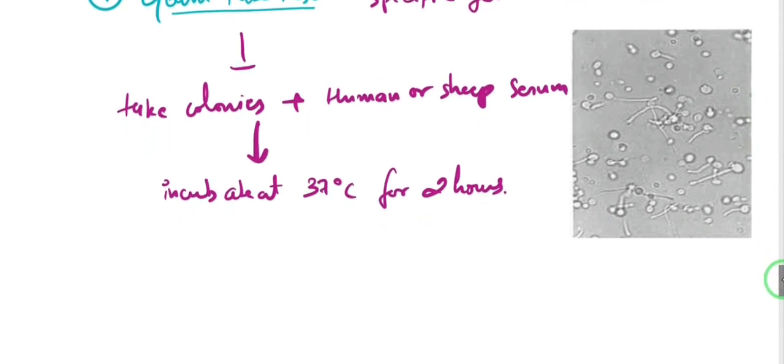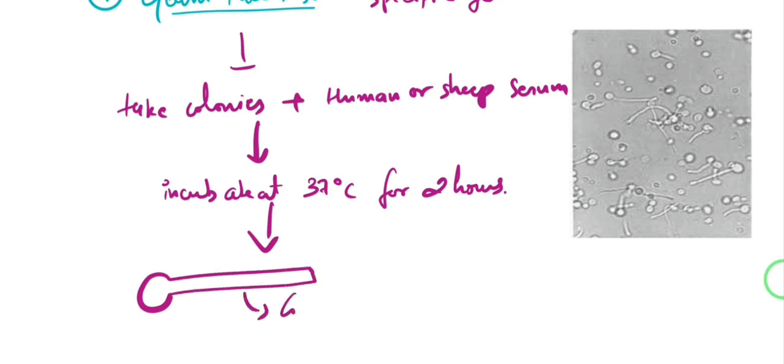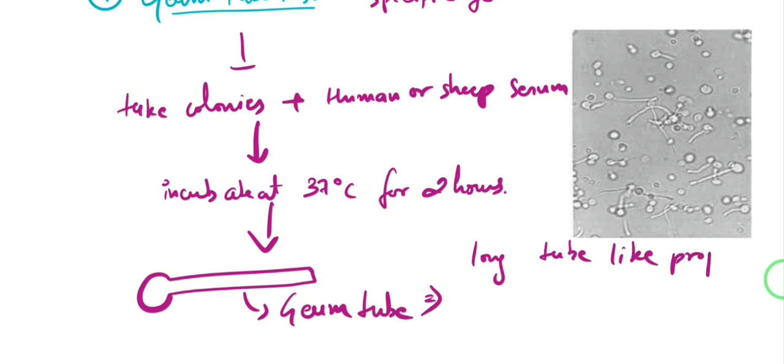Now after 2 hours, we are going to examine it under the microscope, and what we are going to see is a yeast cell which has an extended long tube, right? This is known as a germ tube. So what is a germ tube? It is nothing but a long tube-like projection extending from the yeast cells.